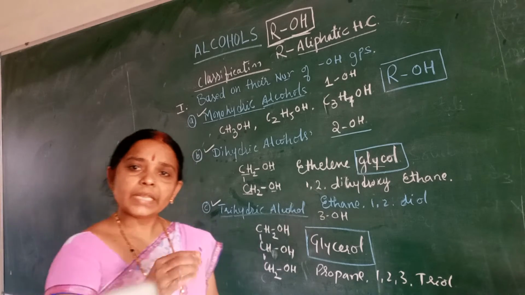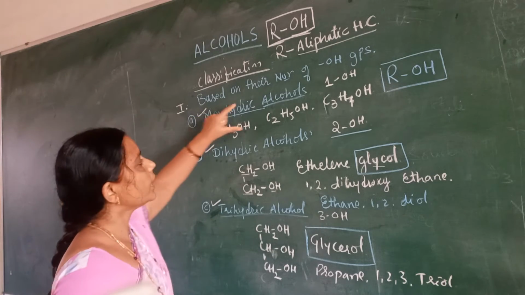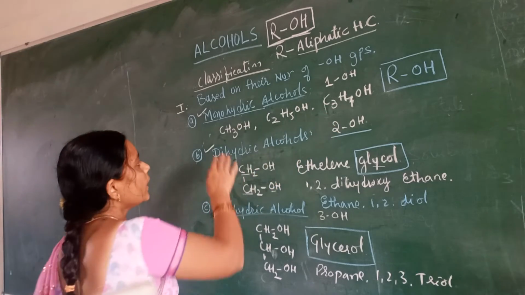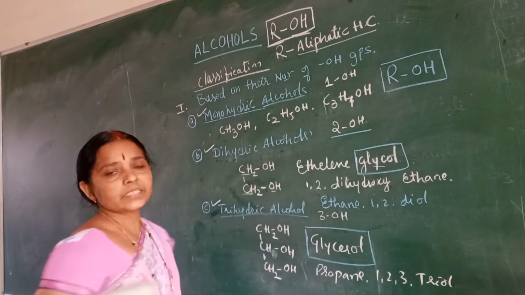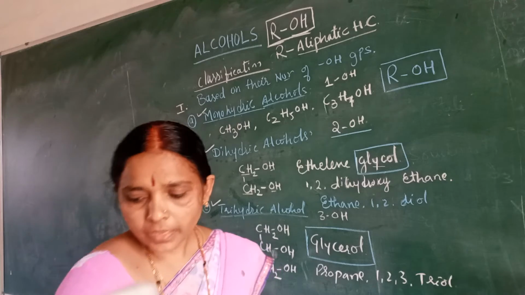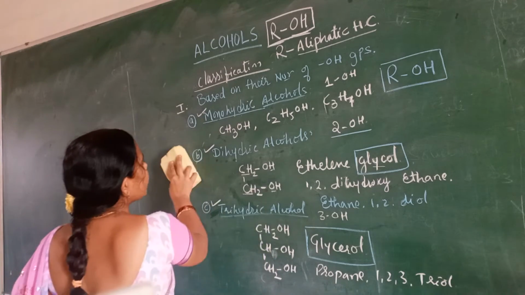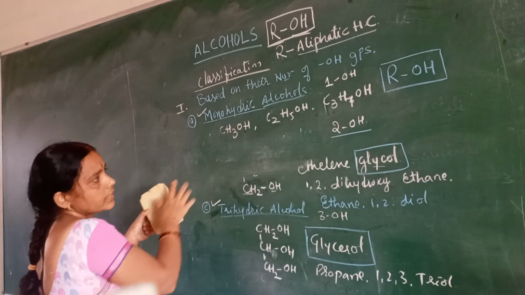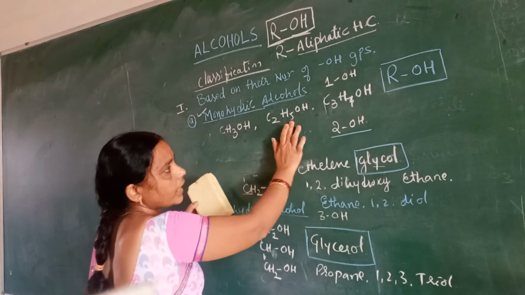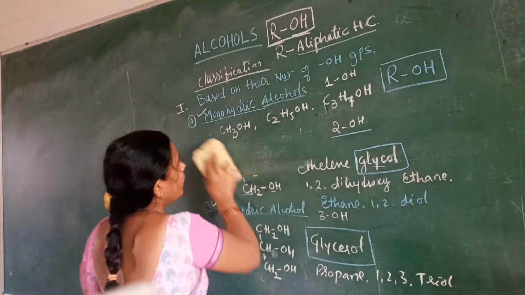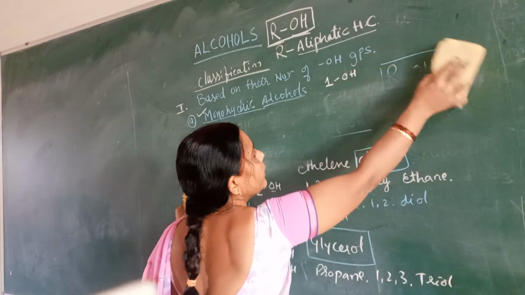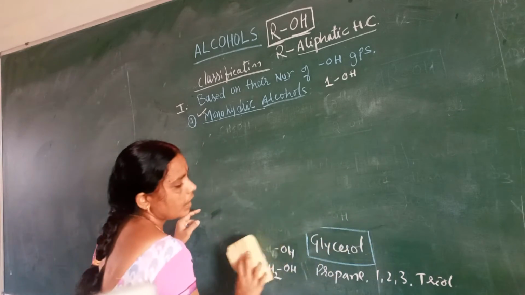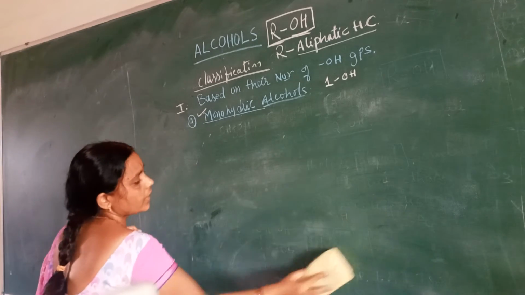Now let me go deeper into the monohydric alcohols. How have these been classified? Monohydric alcohols are classified in what way? These are the examples: methyl alcohol and propyl alcohol. Now let's go deeper into the classification of monohydric alcohols. How have these been further classified?